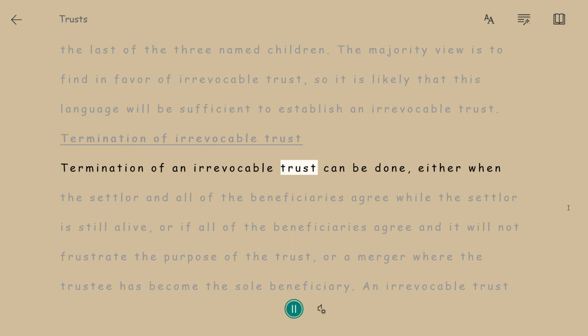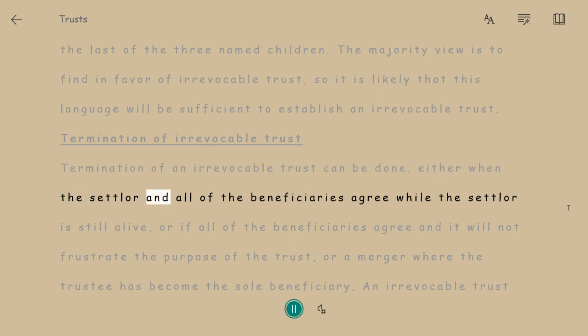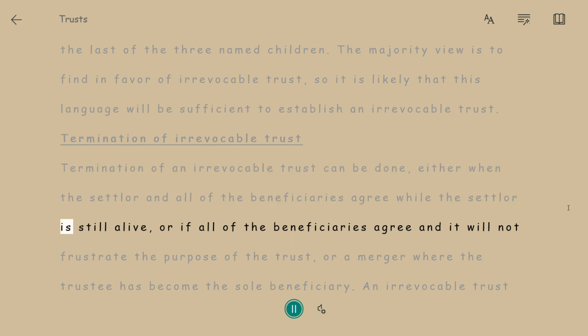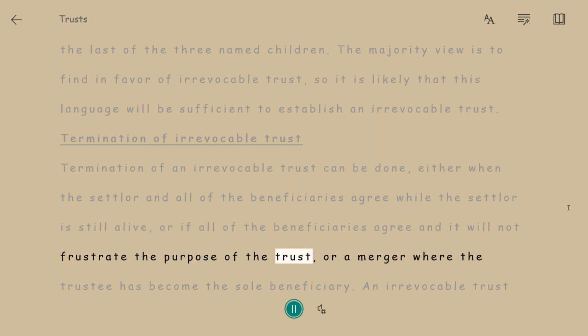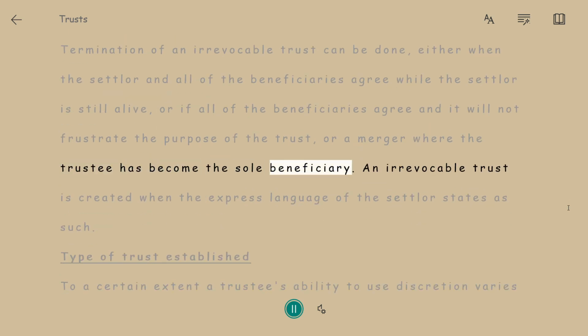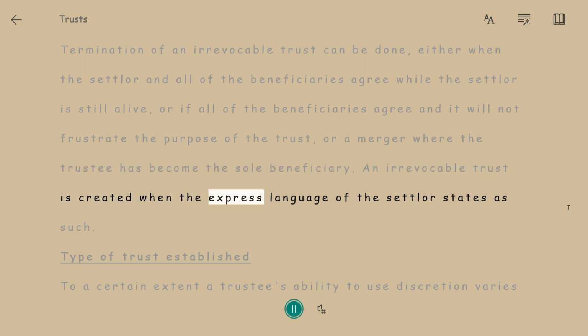Termination of an irrevocable trust can be done, either when the settlor and all of the beneficiaries agree while the settlor is still alive, or if all of the beneficiaries agree, and it will not frustrate the purpose of the trust, or a merger where the trustee has become the sole beneficiary. An irrevocable trust is created when the express language of the settlor states as such.